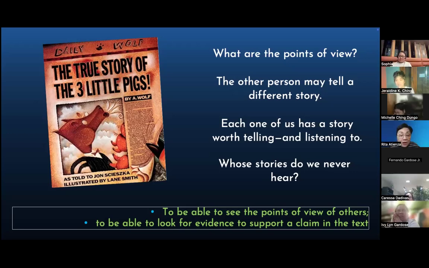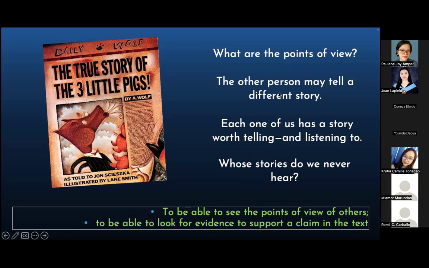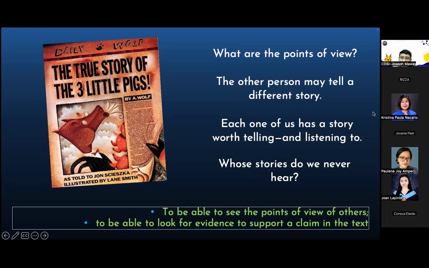So humatching ako, tapos na-blow yung unang house, namatay pa yung pig, tapos ako ang binibintangan nila. So yan yung kwento nito, di ba? So that's the point of view of Mr. Wolf. It's very different from the point of view of the three little pigs. So what are the points of view? And the insight is the other person may tell a different story.